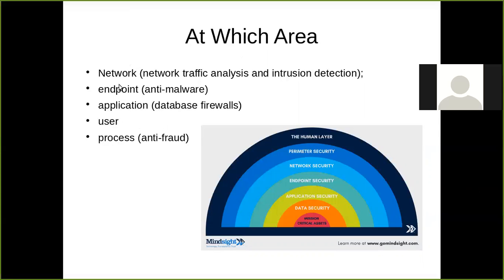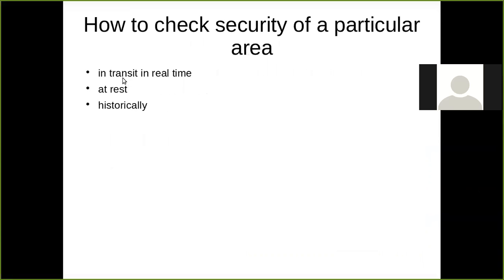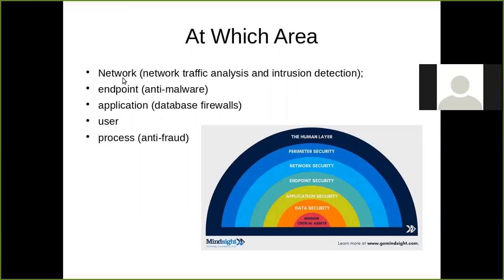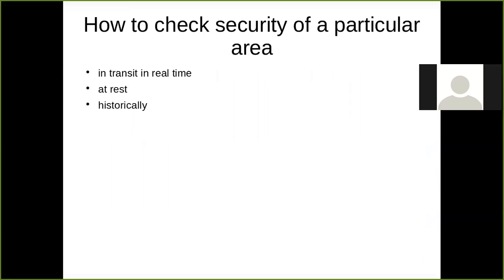We will study them step by step, starting from network. One more thing: whichever areas and tasks we consider, the data may be in real time, at rest, or historical. The pattern will be any of these three, or maybe a combination of them.